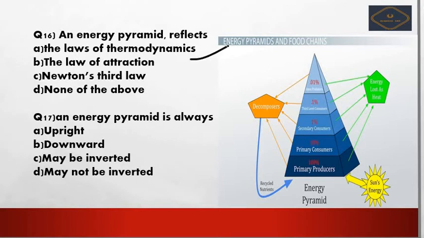Okay, so next we see 17th question. An energy pyramid is always upright, downward, may be inverted, may not be inverted. So which one of the following is the correct answer? This question we have discussed earlier also, so please give your answer in the comment box. This question I am not going to say, right? Even you can take the hint from the following picture.